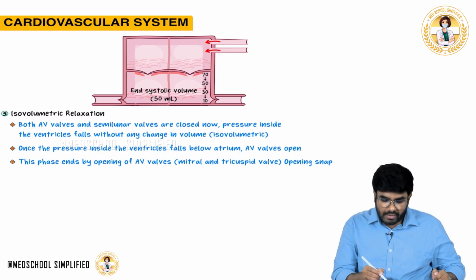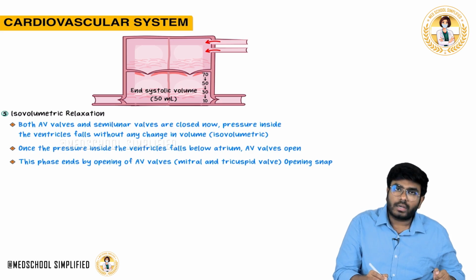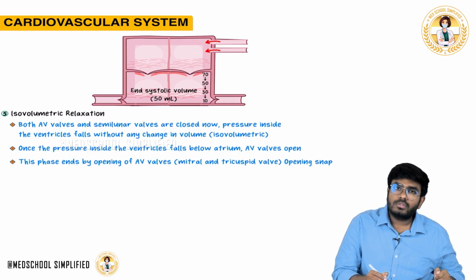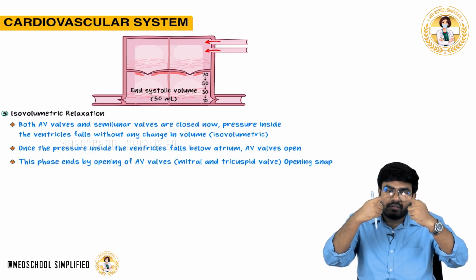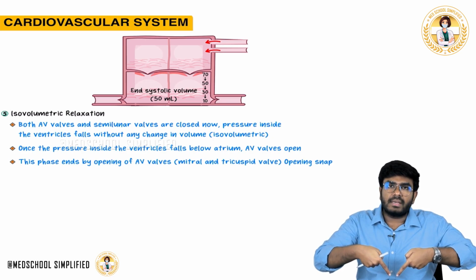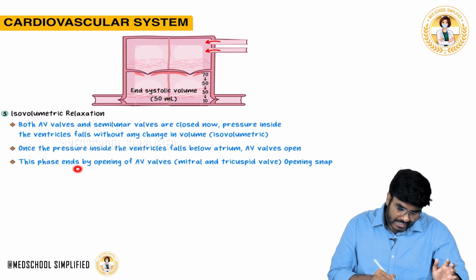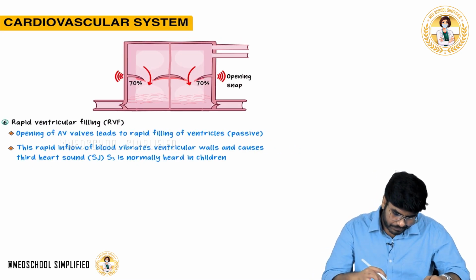Whenever these valves are open, all the blood from the atria will fall down into the ventricles. That will cause a sound called the opening snap. So, this phase ends by opening of the AV valves. Once the AV valves are opened, you will hear a sound called the opening snap.